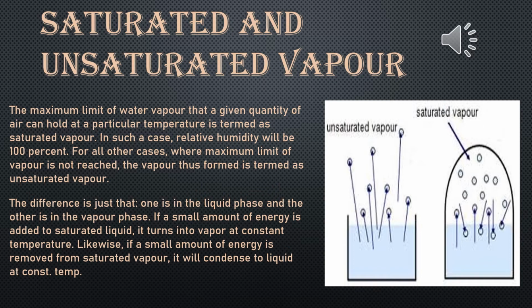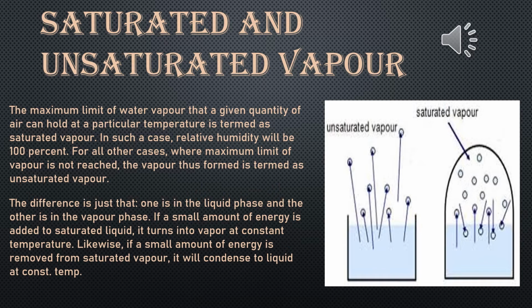Likewise, if a small amount of energy is removed from saturated vapor, it will condense to liquid at constant temperature. See the diagram, unsaturated vapor and saturated vapor separately I have given. Now the difference from your book, obviously they have given 1, 2, 3, 4 like this, but you will write this column wise. Remember, this column wise you have to write.